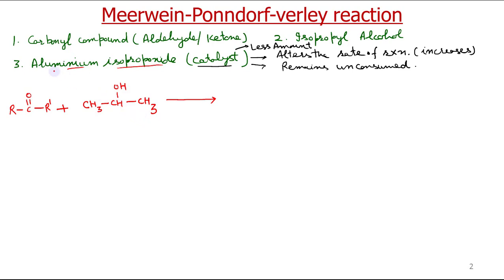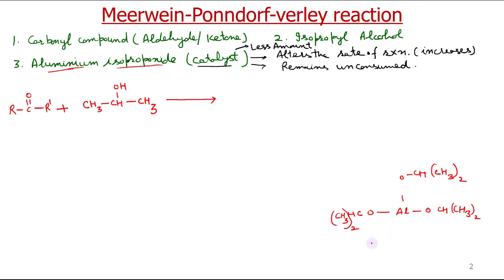The valency of aluminium is +3, so its structure will be something like this: aluminium bonded to three O-CH(CH3)2 groups.